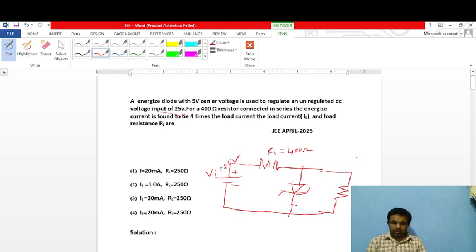Here Vz is equal to 5 volts, given. Here RL we have to find. The current flowing through this load resistance is IL is equal to question mark. We don't know. The current flowing through this resistance is I. The current flowing through this diode is IZ.